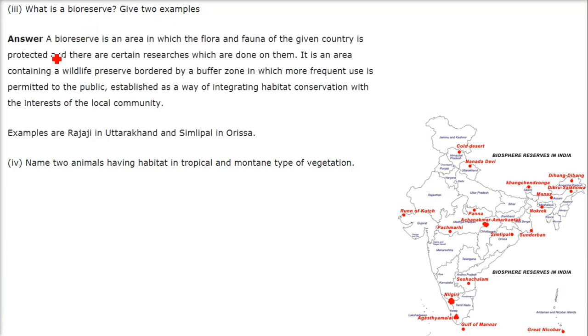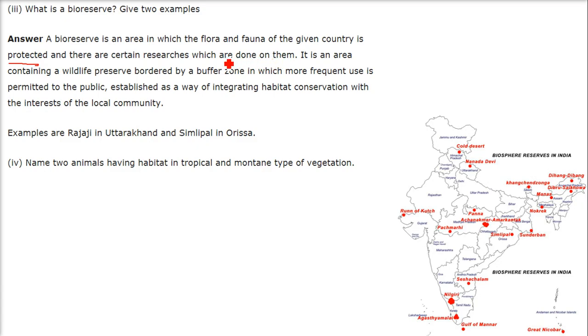What is a bioreserve? Give 2 examples. A bioreserve is an area in which the flora and fauna of a given country is protected, sangrakshit, and certain researches are done on them.